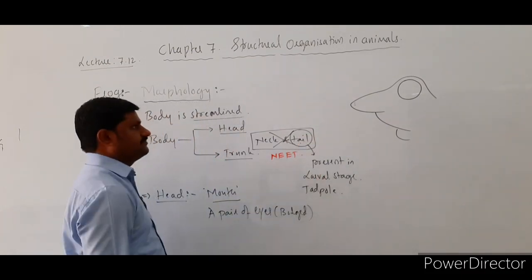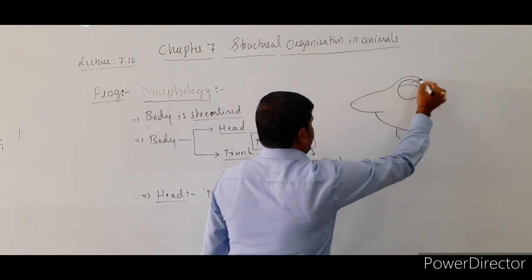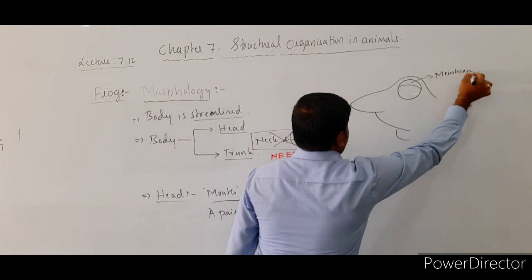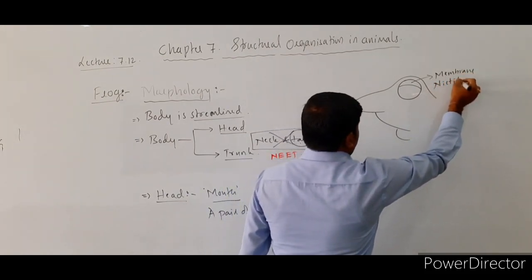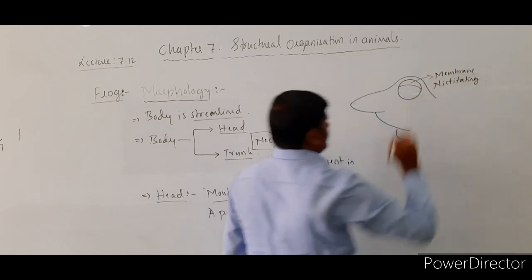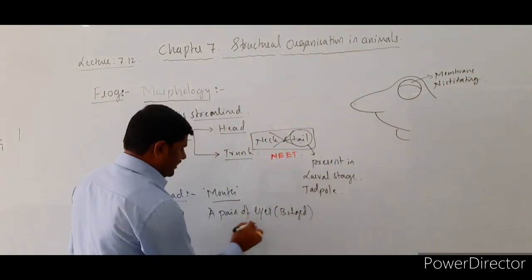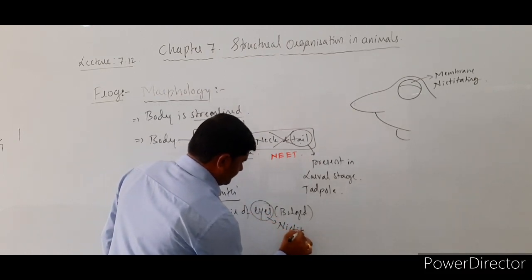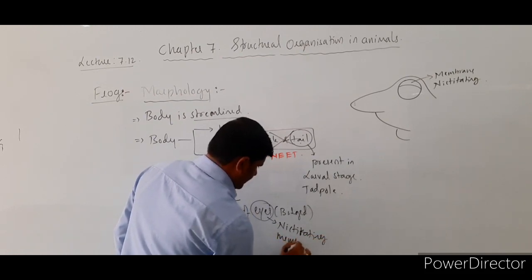The eye is covered with a membrane, and that membrane is called the nictitating membrane. What is it called? Nictitating membrane. Eyes are covered with the nictitating membrane.